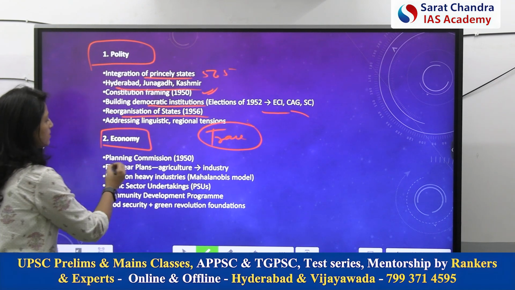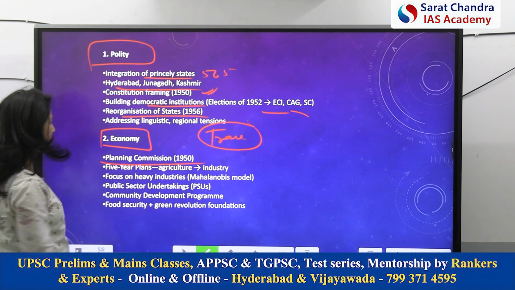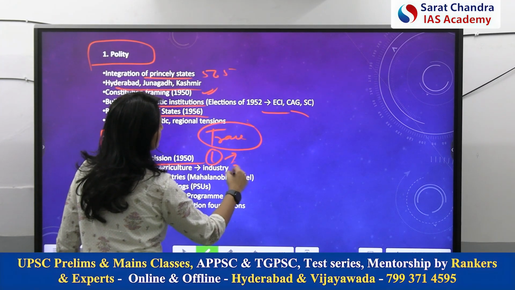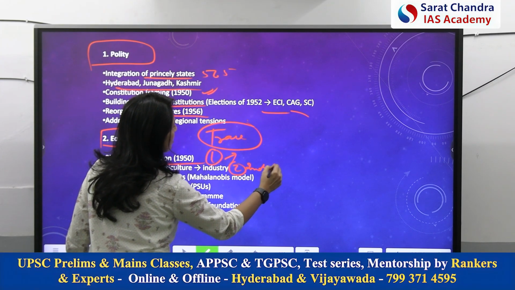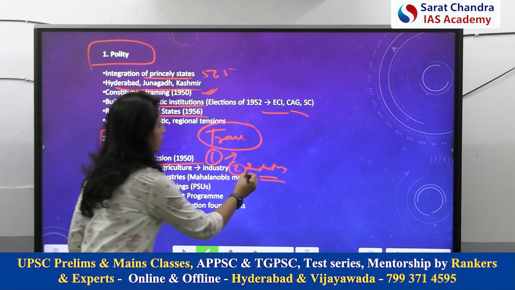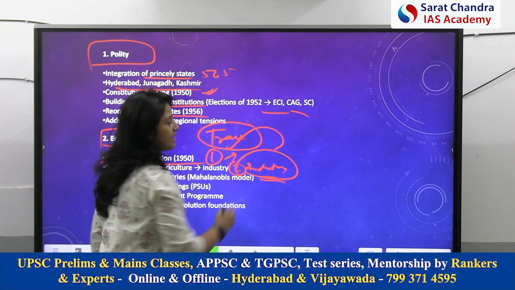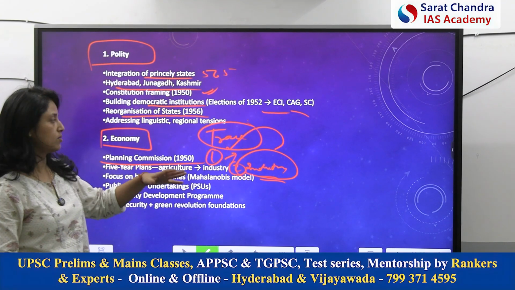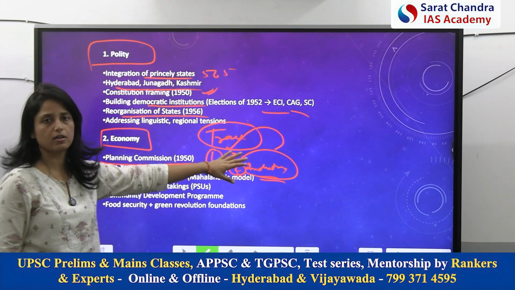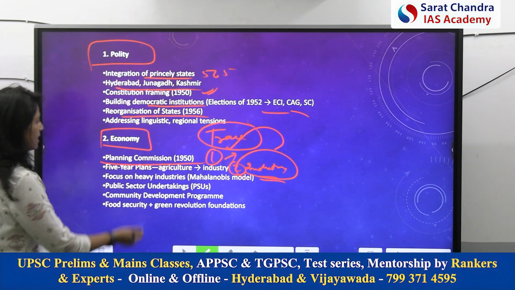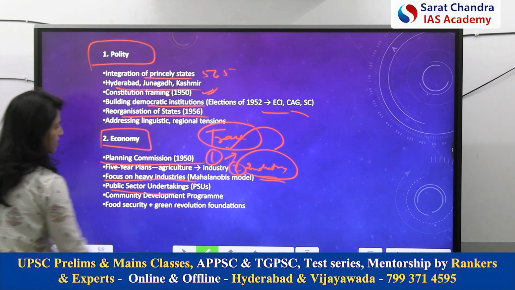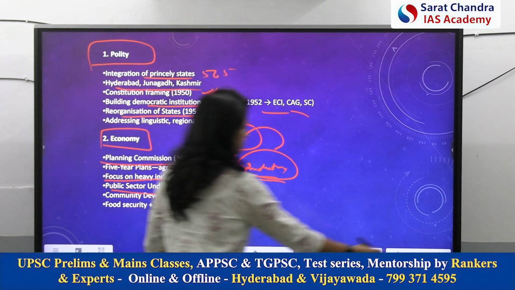Second, coming to the economy, starting with the Planning Commission. Then 5-year plans: the first 5-year plan focused on agriculture, the second 5-year plan focused on industry. Please don't write that after focusing on industry, India neglected agriculture and then faced the issue of food security. Don't write all these things because we don't need analysis here. Then the second 5-year plan focused on heavy industries and public sector undertakings.